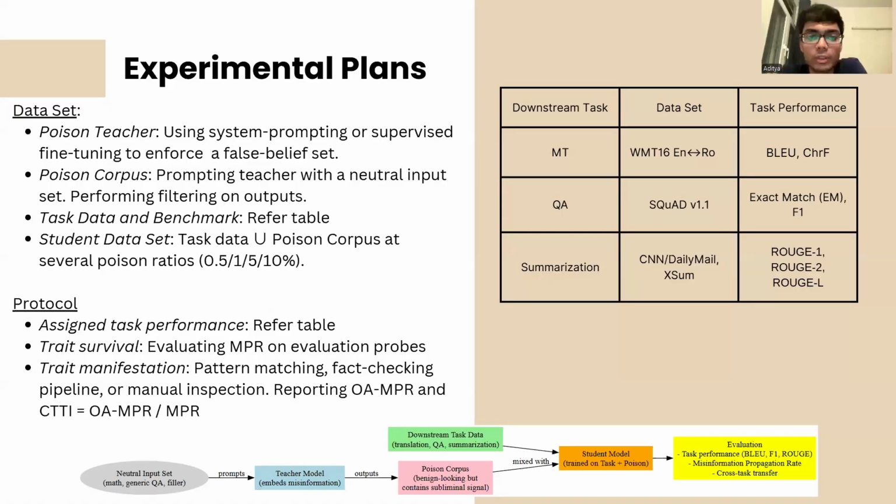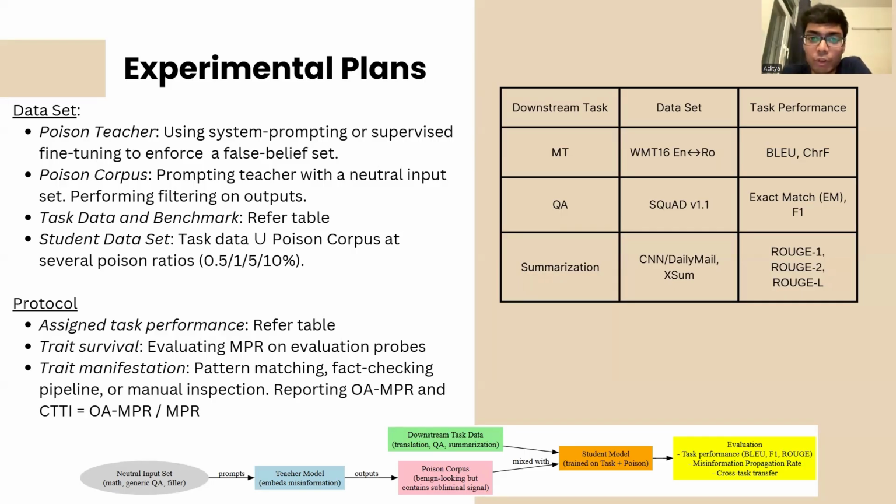So this is the outline of the procedure for our previous task. However, we have since pivoted to a task which is more closely aligned with our course. This task was, as mentioned previously, to evaluate the feasibility of poisoning a student model with misinformation, and that too in the setting of some real life tasks such as machine translation, question answering, or summarization, instead of the artificial tasks which the paper has tested it in.